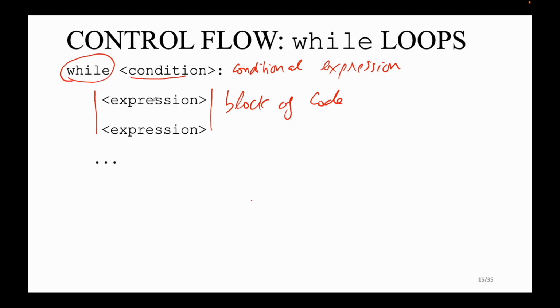Similar to the if statement, but the most important thing you need to remember is the way a while loop works. For example, in here we have a condition. If this condition is true, we jump into this block of code and do all the tasks inside the block. Then after we finish, we do not exit. We just get back to the condition again and check if it is still true. We're gonna repeat exactly the same thing we have done before one more time.